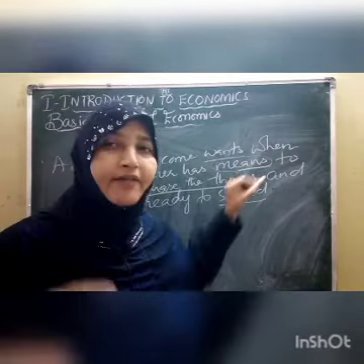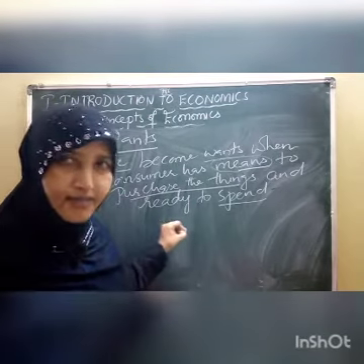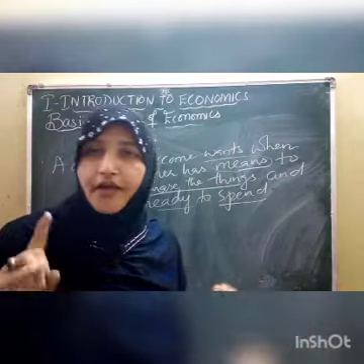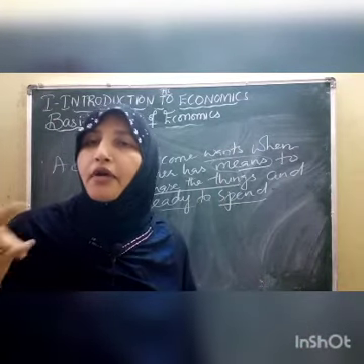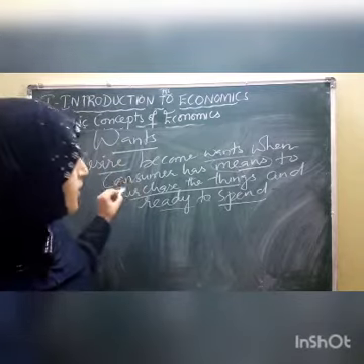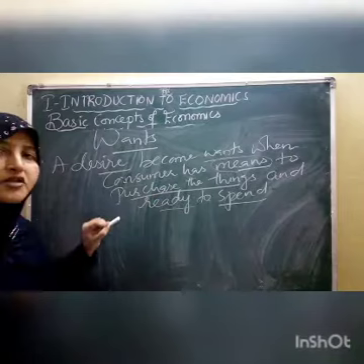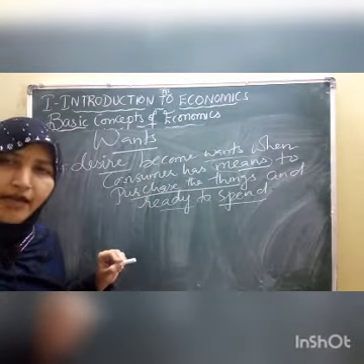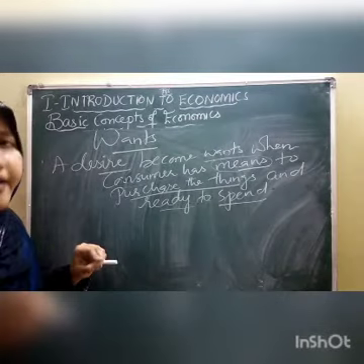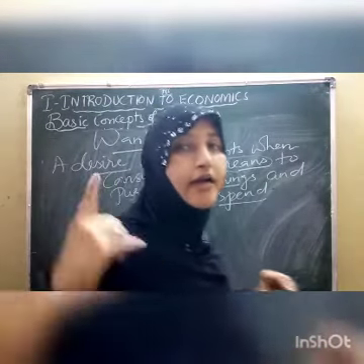Means you should have that money, children, to purchase the things and be ready to spend the money. That is called want. Want is nothing but when a consumer has the means, when he has the money to purchase it and to spend it, then we can say that yes, that is my want.